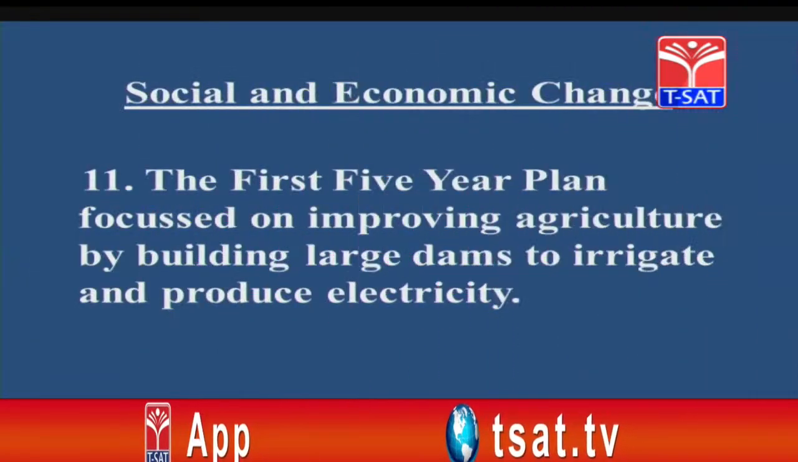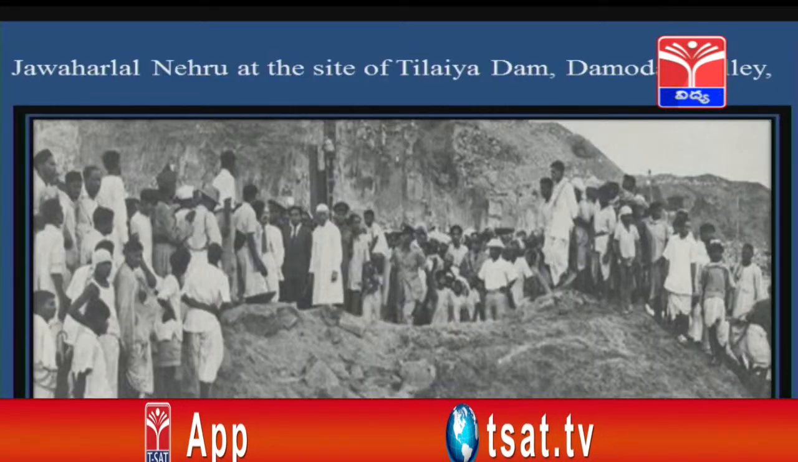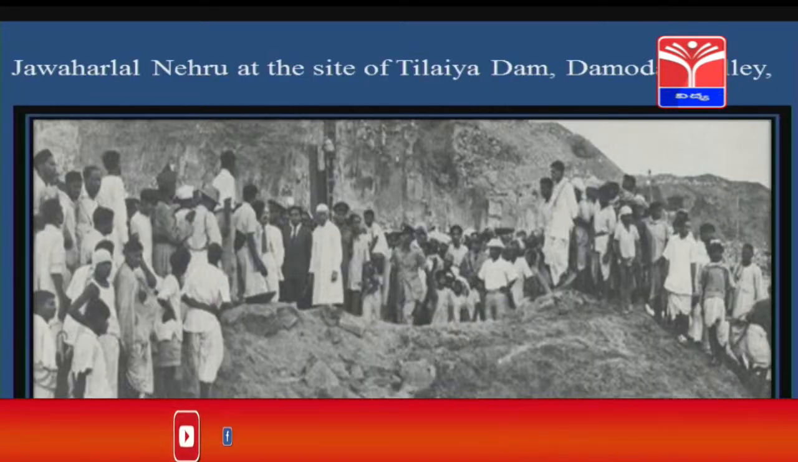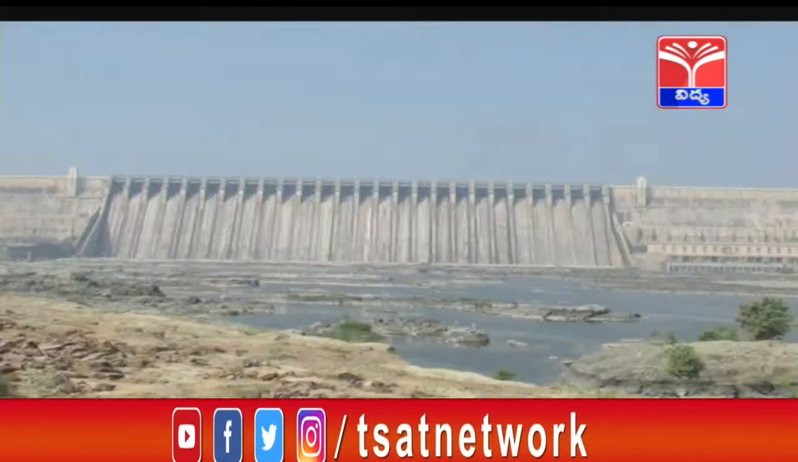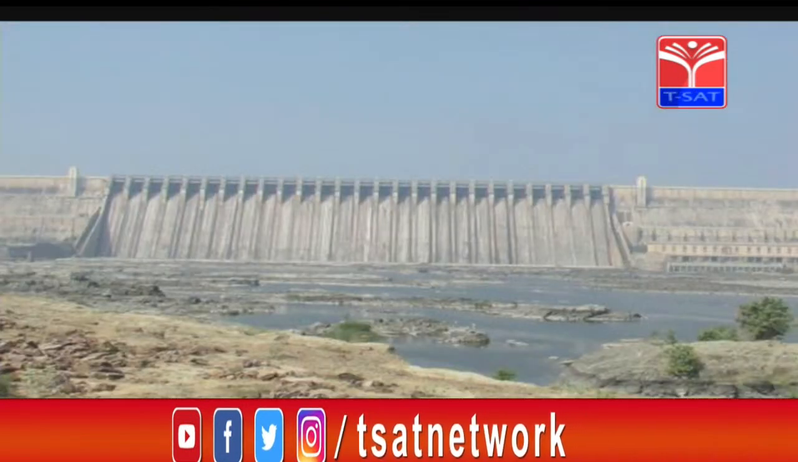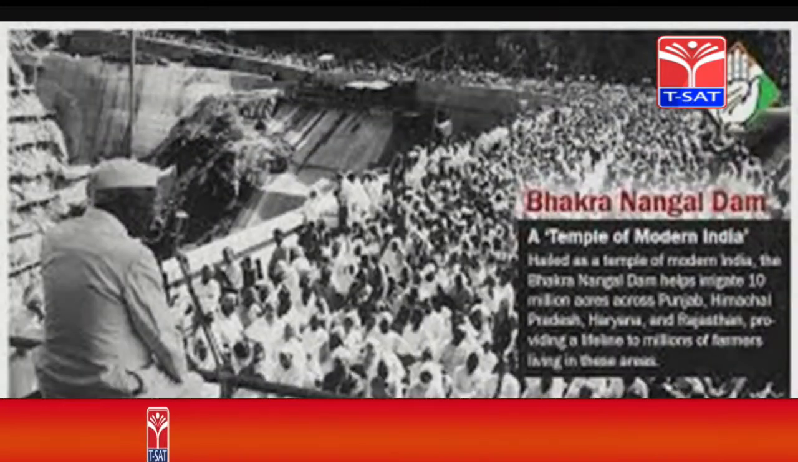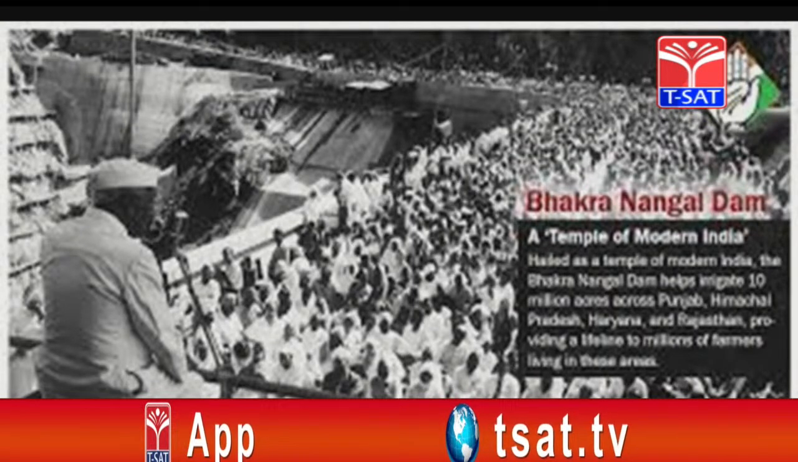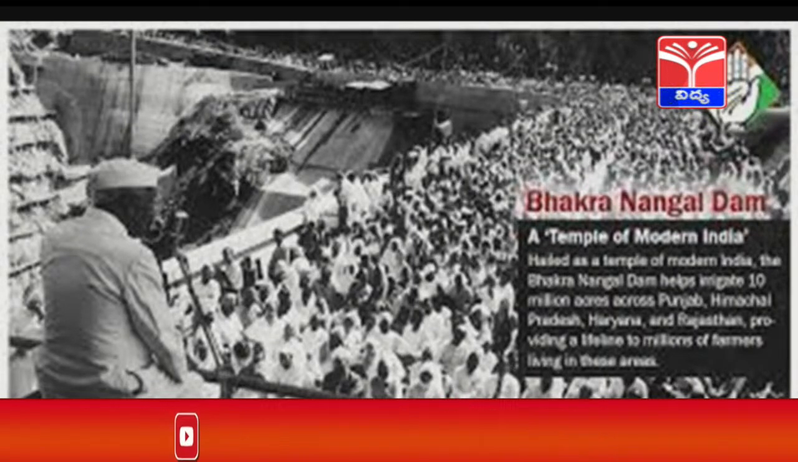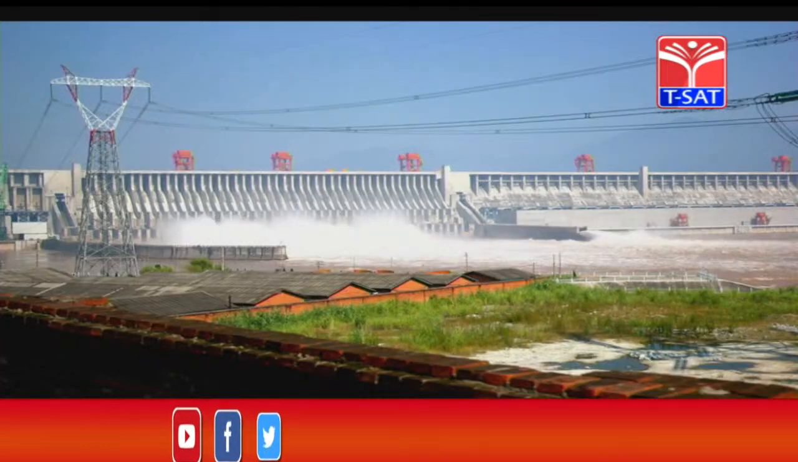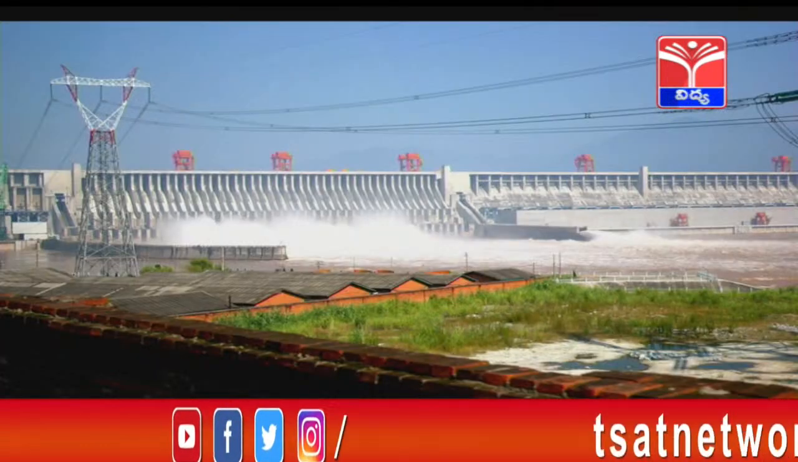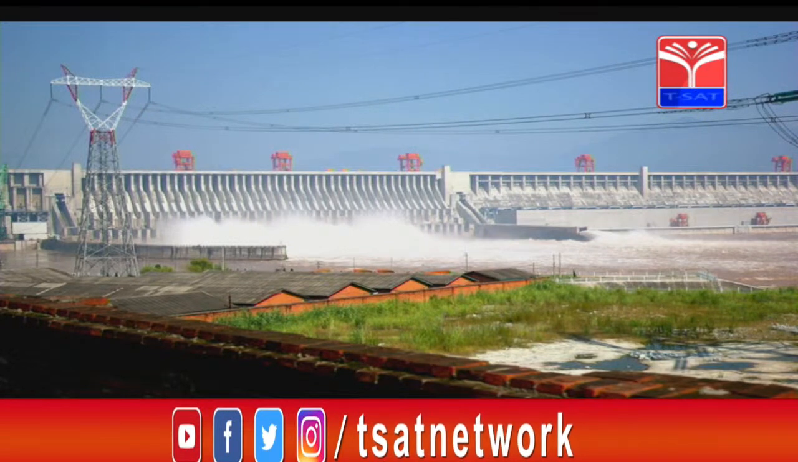Let us see some of the images. Jawaharlal Nehru at the site of Tilaiya Dam, Damodar Valley, which is built on Mahanadi. Nagarjuna Sagar Dam in Nalgonda district, Bhakra Nangal Dam, these dams were all started in the first 5-year plan, giving importance to agricultural irrigation and generating electricity at the same time. These are known as multi-purpose projects.